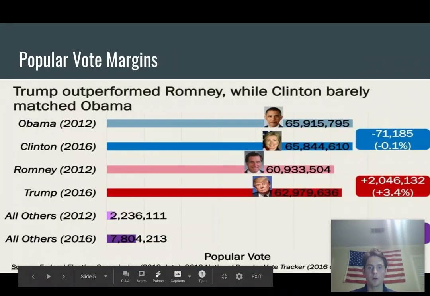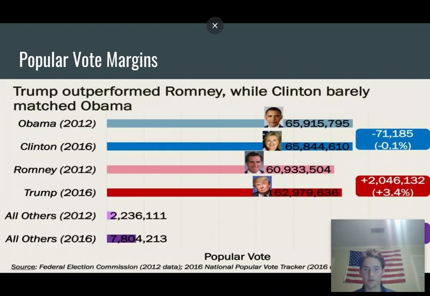So he gains some of the voters that he appealed to right here, and he might have alienated some of these voters. And just looking at the popular vote margins, both Barack Obama and Hillary Clinton did better than their Republican counterparts in the popular vote, but Hillary Clinton actually won less votes than Barack Obama did, which is not a good sign because more people voted in the 2016 election than the 2012 election. And it's pretty common. You just see as the population increases, as more people turn 18, and as more people become U.S. citizens and register to vote, the numbers usually increase by election. So it was a very bad sign that Hillary Clinton got less votes than Barack Obama.